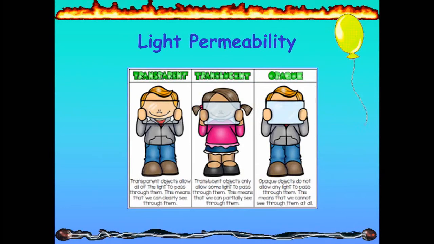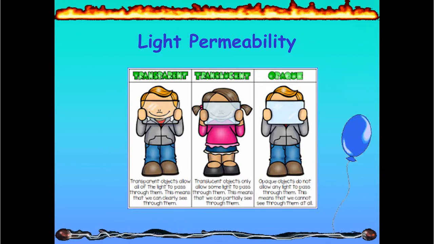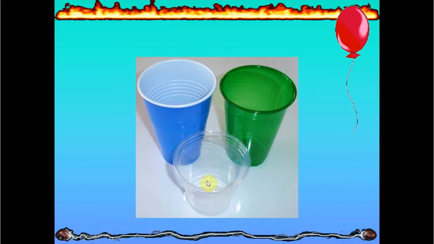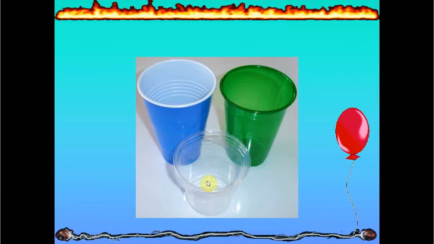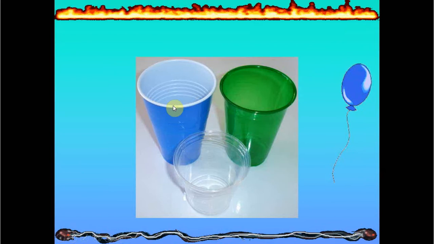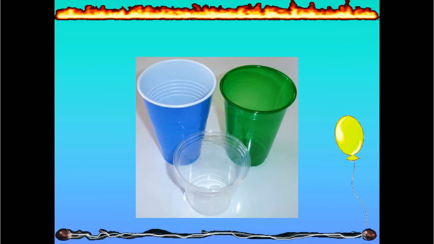According to the light permeability, the substance can be transparent, translucent, or opaque. Transparent, like this cup, it means that it allows the light to pass through it. Translucent, it allows some light to pass through it. While opaque, it does not allow any light to pass through it, so you cannot see what is behind it.